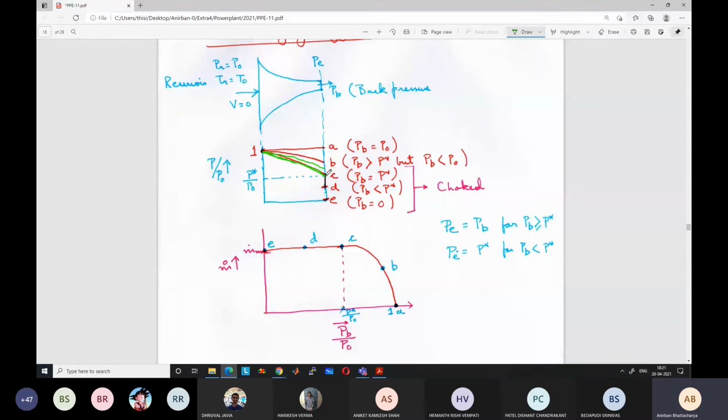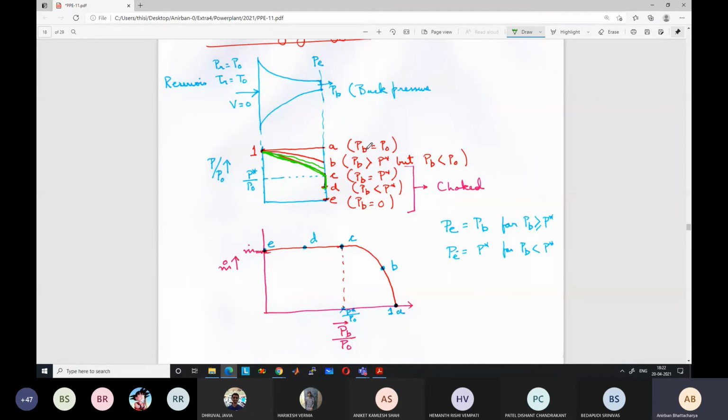there will be a sudden jump outside the nozzle, which will form a shock wave, and the pressure will become equal to the back pressure. Within the nozzle, the pressure will look exactly the same, following this green line, and outside the nozzle there will be a sudden jump and the pressure will decrease to PB. So exit pressure and back pressure will not remain the same after this point. Let us now revisit the previous cases. When PB is equal to P0, the exit pressure is equal to the back pressure PB.